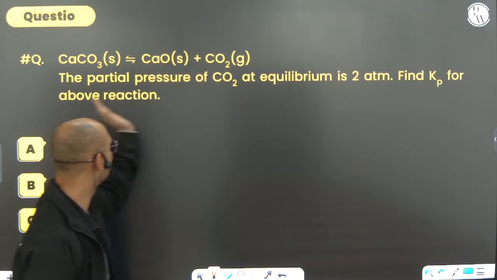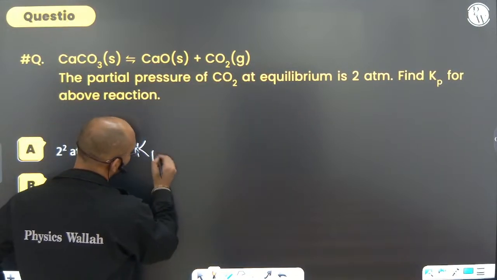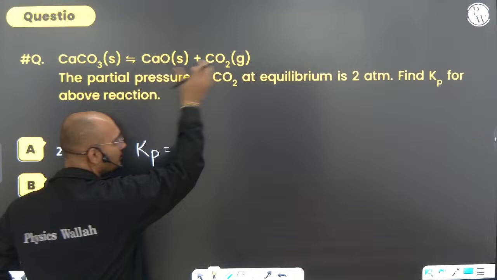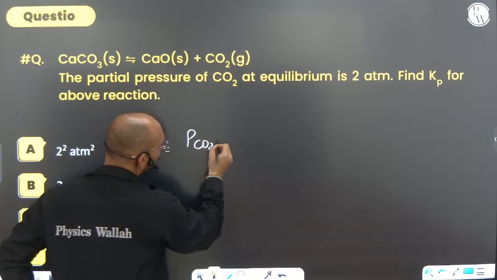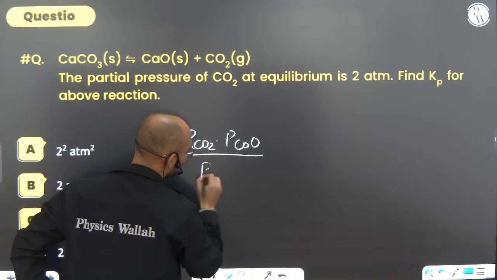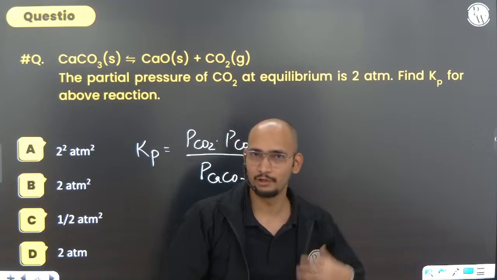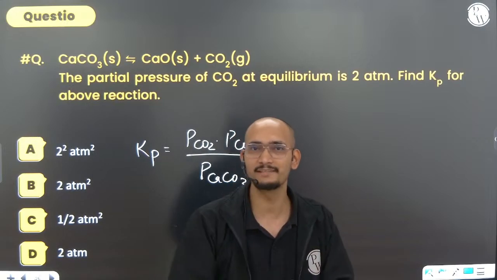CaCO3 converting into CaO and CO2, the partial pressure of CO2 at equilibrium is this much. Then find out Kp. How do you write Kp? Kp will be equal to pressure of CO2 multiplied by pressure of CaO divided by pressure of CaCO3. Always remember, all I have told you already, that active masses of solids are always 1.